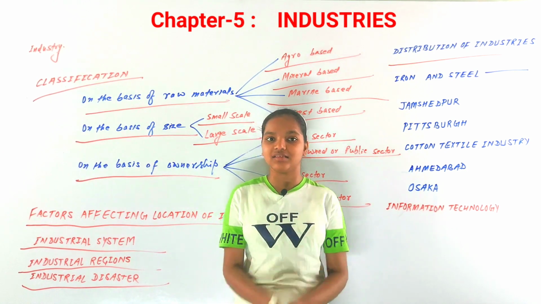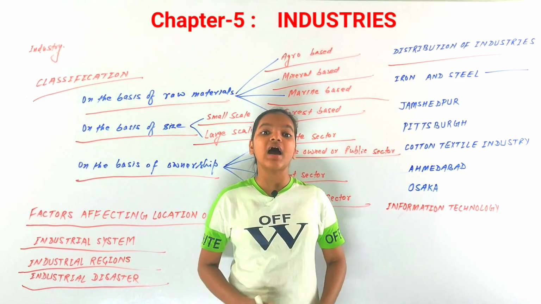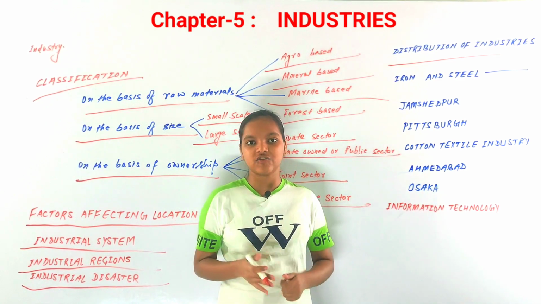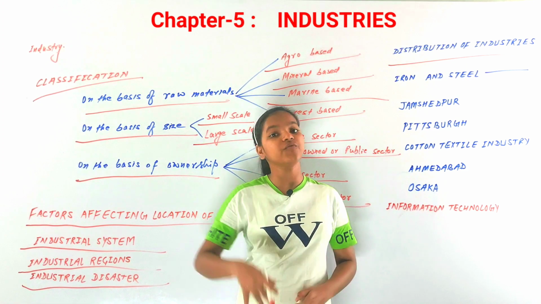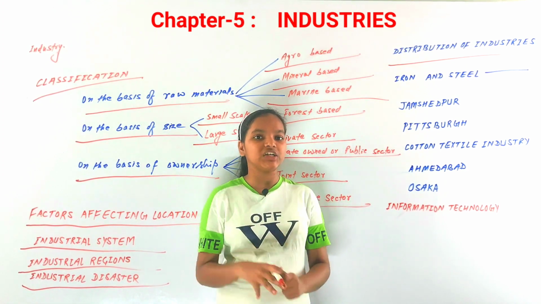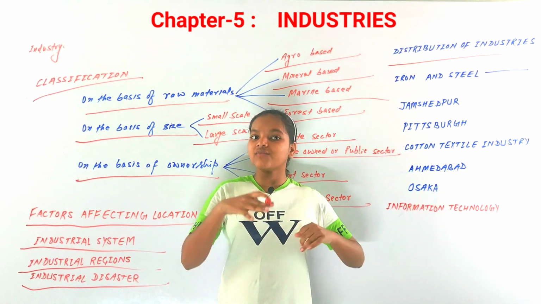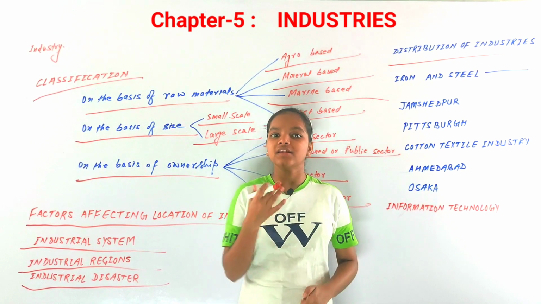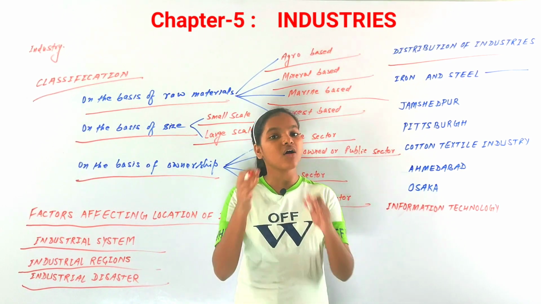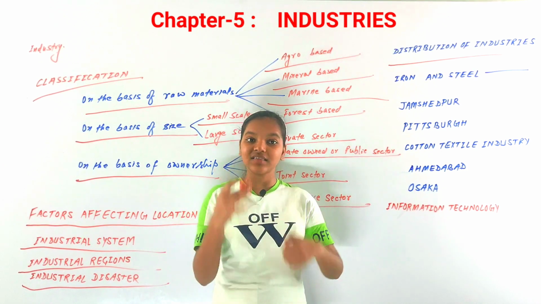Even among these, iron and steel industries and textile industries are the oldest, older than information technology industries, because information technology industries are emerging industries. It is not a very old industry. Emerging industries are also called sun rising industries, because they are rising like a sun.